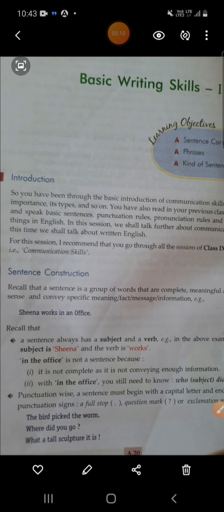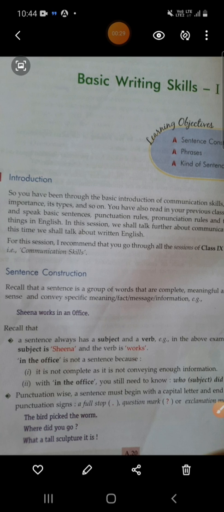So students, it's a really very important topic, okay, and what are the learning objectives of this topic? What will we study in this? Sentence construction, phrases and kinds of sentences we will study in this topic.